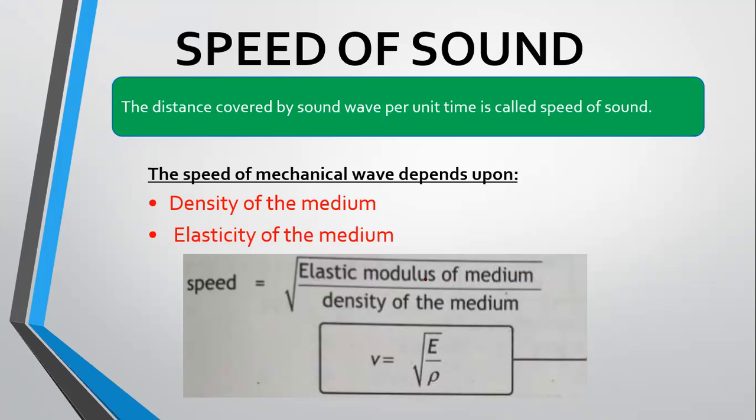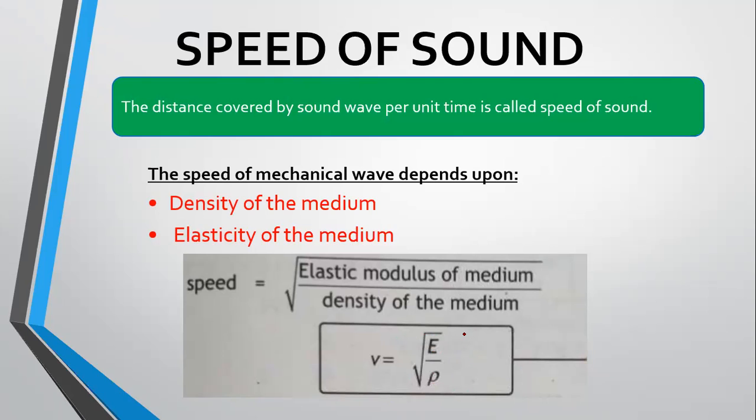So elastic modulus of solid is greater than liquid and gases, and density of solid is also greater than liquid or gases. So the ratio of E and rho, where rho is density and E is elastic modulus, in solid is greater than in liquid or in gases. So when we want to explain this, you will have to explain with reference to the formula.